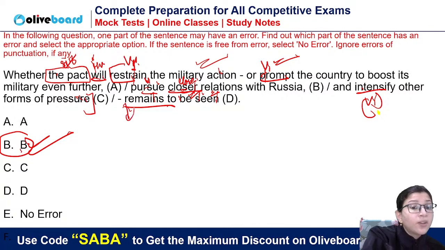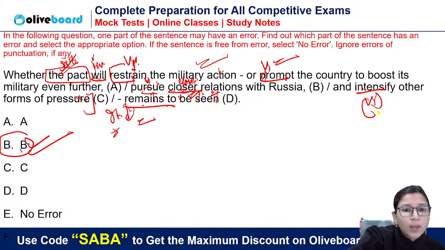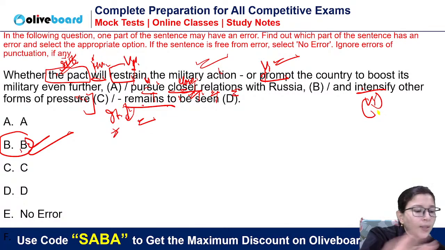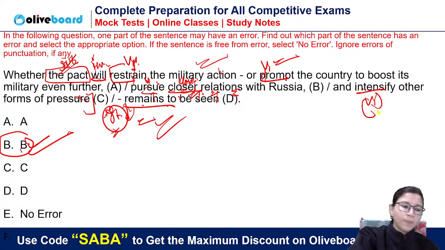But now here it remains. Now here the subject is hidden. So whether the pact will be able to do this or not, it remains to be seen. This remains is not the subject of relations or will, nothing. It is simply the hidden it. It remains to be seen. Simple. So remains is absolutely correct here. So there is no subject-verb error. Got it, Shravani? So these structures are good for subject-verb agreement, guys.